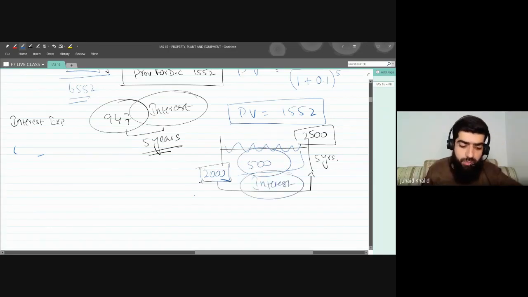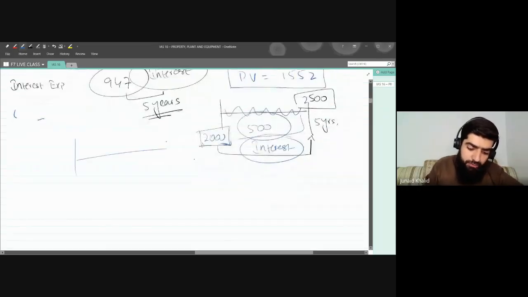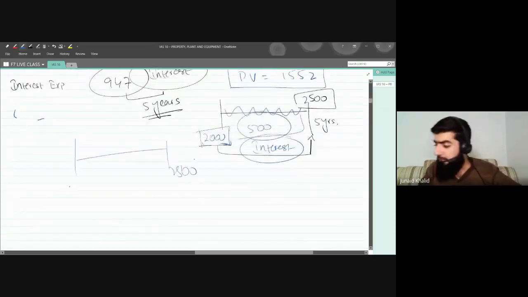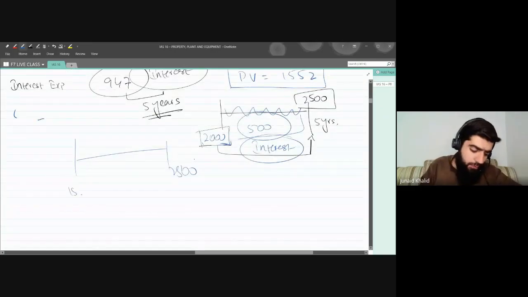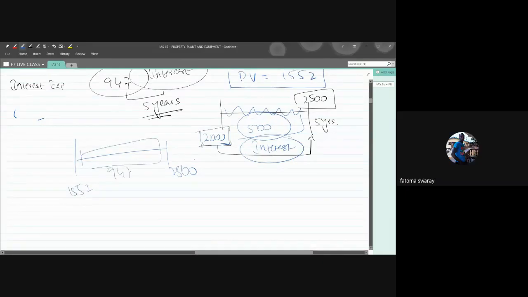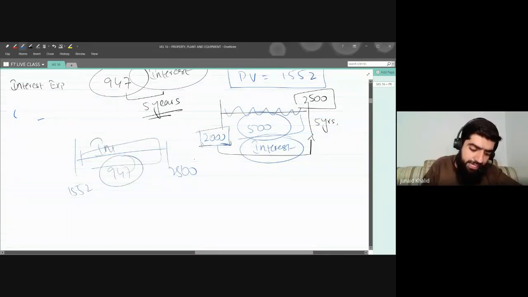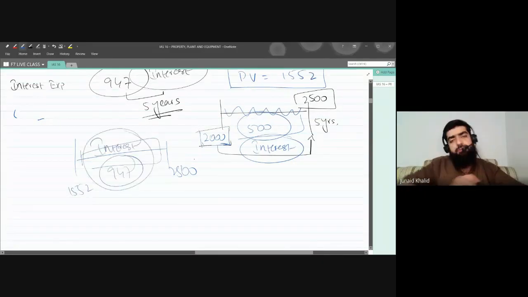Same example here: in future you will be paying $2500, and today we calculated a present value of 1552, which means the difference is 947. It is basically the interest, my dear.